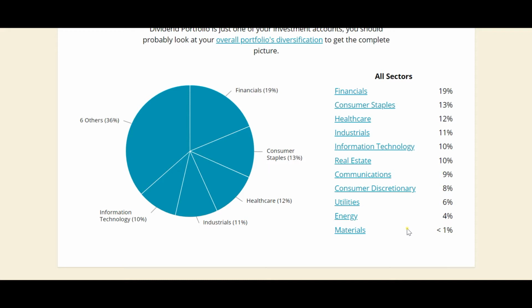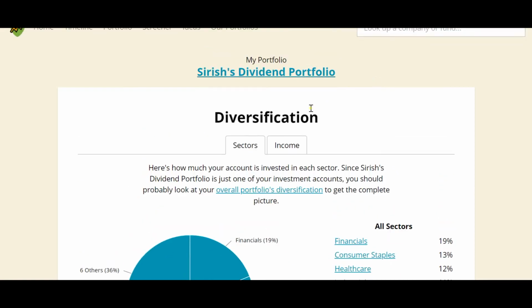And since my expertise is more on information technology and real estate, I plan on allocating more to these sectors in the near future. A good rule of thumb is no sector should be given more than 20% of allocation, and I am complying with that rule currently. If you go to the income,